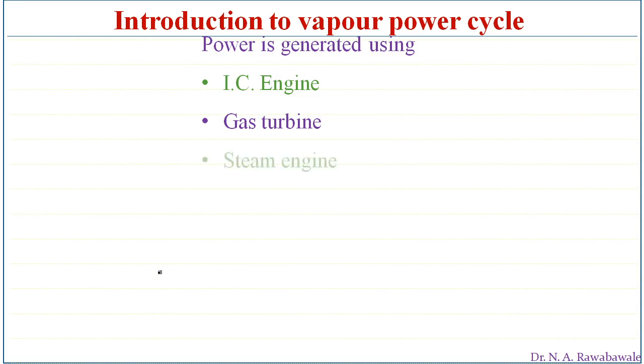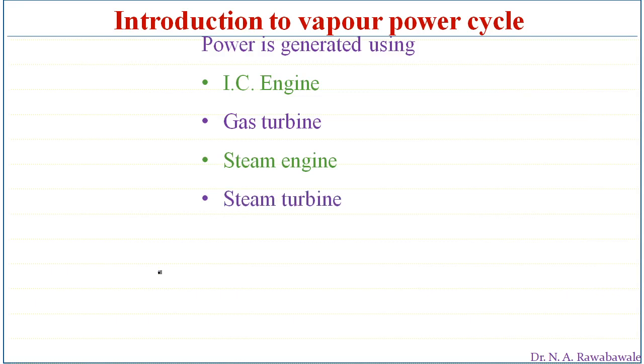Then the heat energy produced by combustion of fuel is converted into the energy of steam, that is, water is converted into steam, and that steam is expanded in the steam engine, and work is extracted from the steam engine. Then coming to the steam turbine, the heat energy produced by combustion of fuel is supplied to the water and converted into steam.